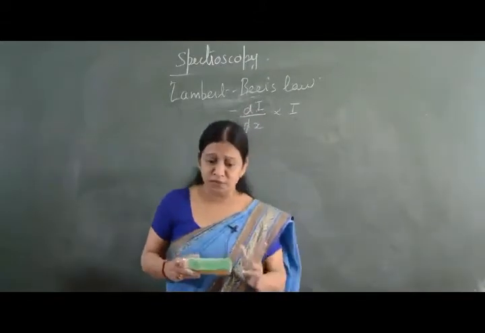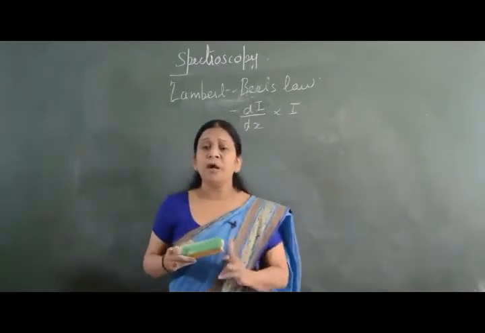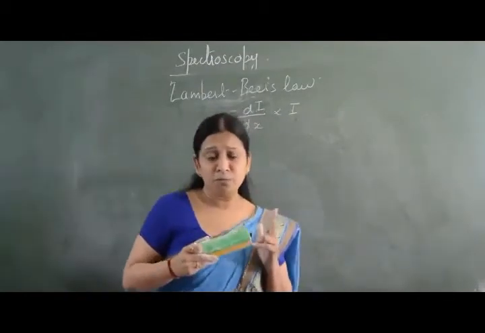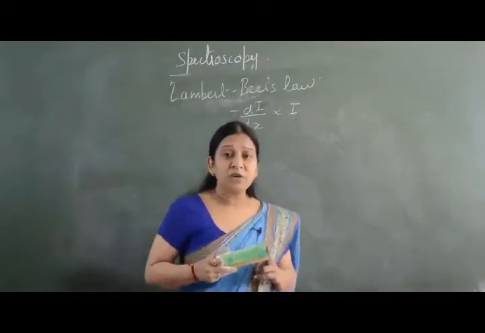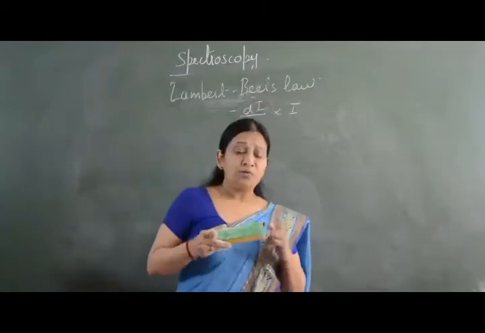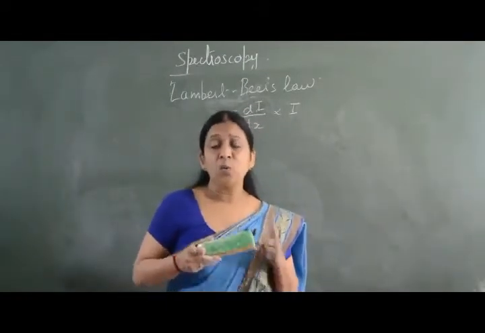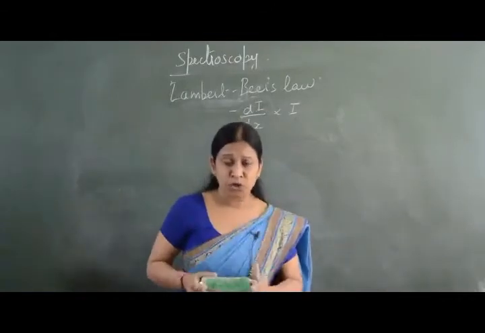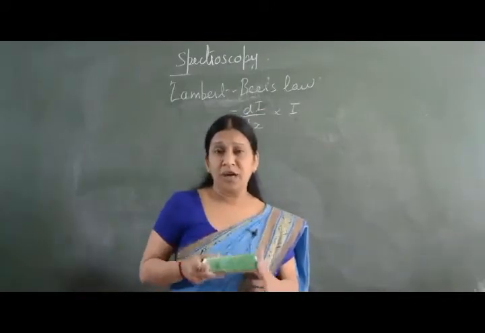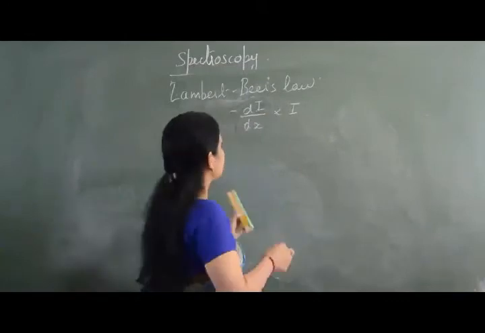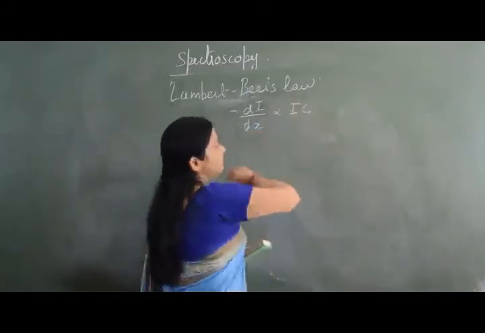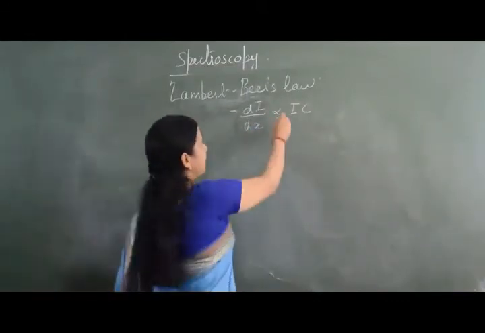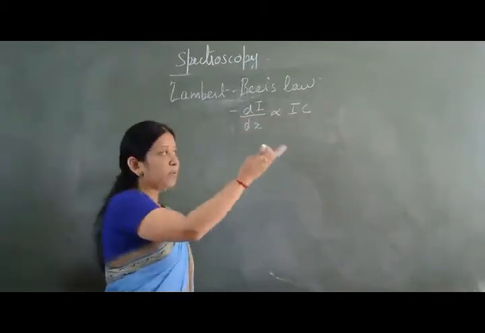So I repeat, when a monochromatic light falls on an absorbing molecule, the rate of decrease in the intensity of the light with the thickness of the absorption medium is directly proportional to the intensity of the light and concentration. This is Lambert-Beer's law, or Beer's law.